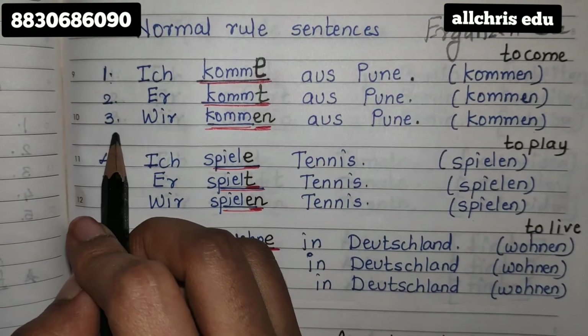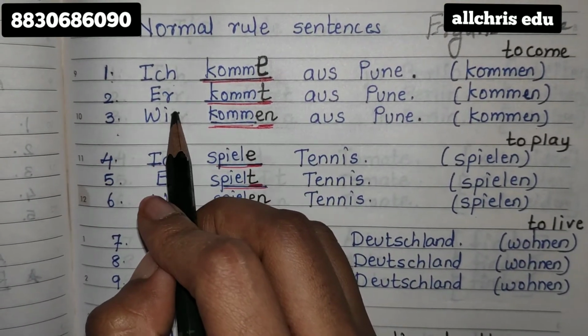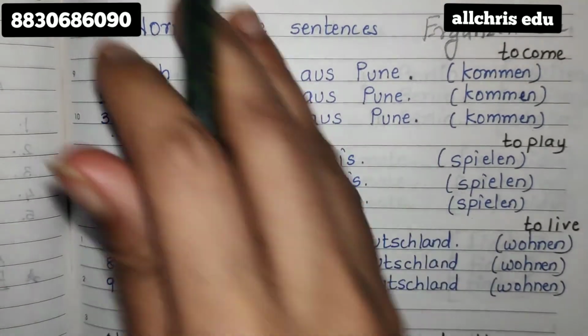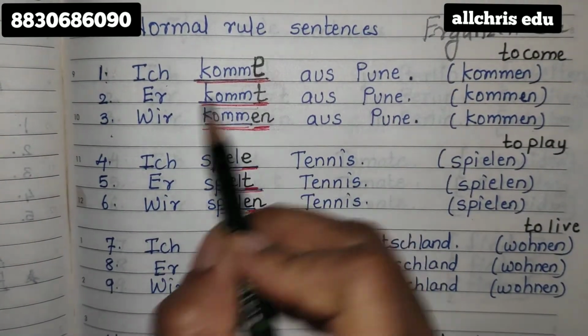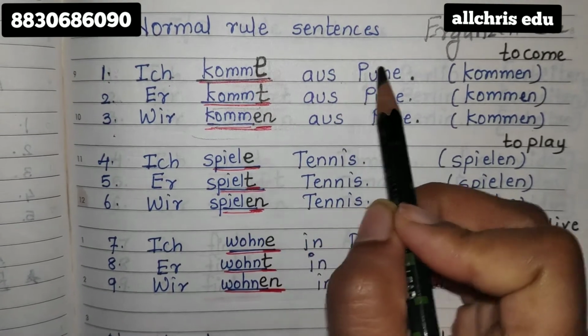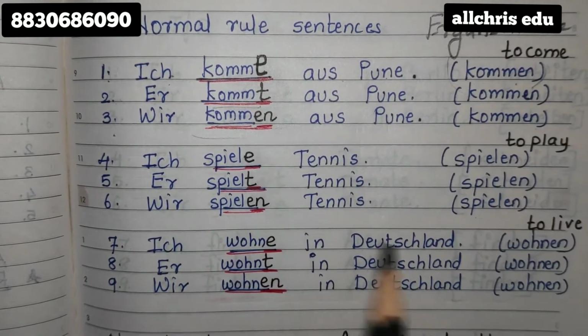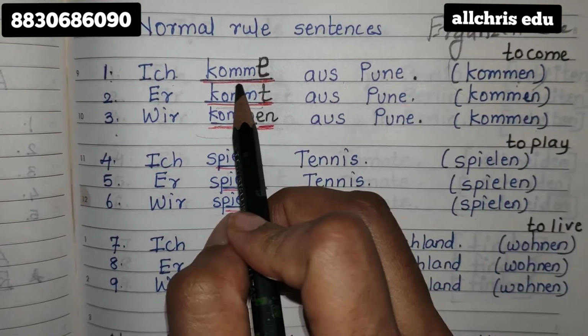So here as you can see I have given you some examples. Number 1, number 2, number 3. I have written here some pronouns for you. And I have here actually the blanks were there. So assume there is nothing over here. Okay, blanks are there. Ich blank aus Pune, and then in the bracket I have mentioned common. So your work is to put this common in this blank.